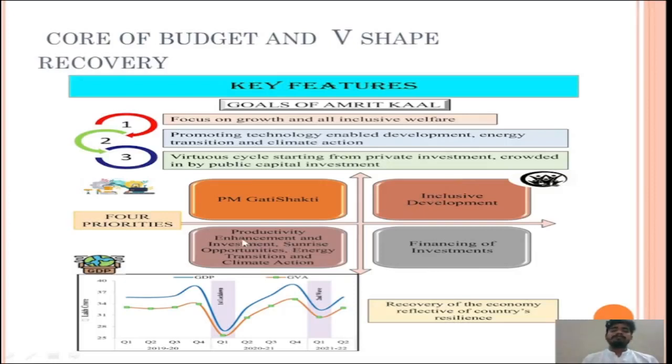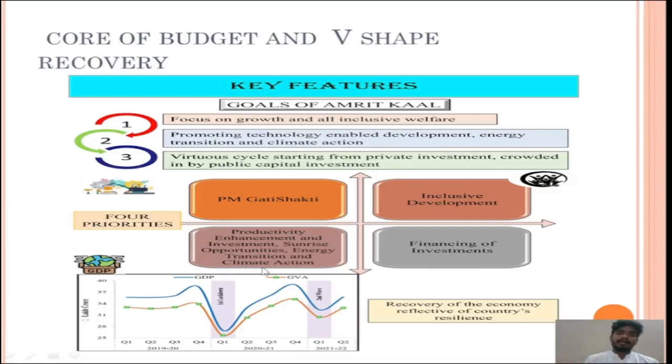Next is productivity enhancement, investment and sunrise opportunity, and energy transition. Viewers, what do you mean by energy transition and climate action? Yes, now we are in the last decade to make or break, because we already know the IPCC climate action provision said that by 2030 the Earth may experience extreme heat levels. We have to reduce those heat levels.